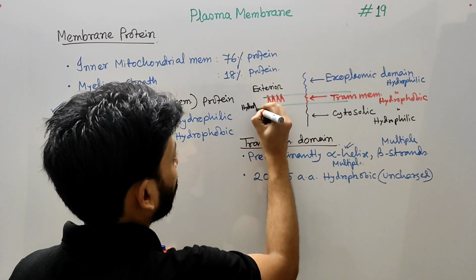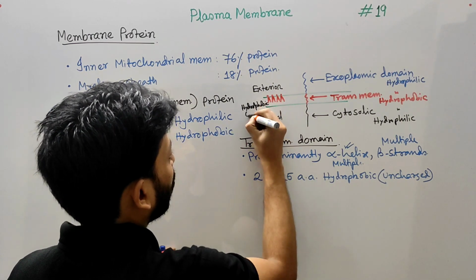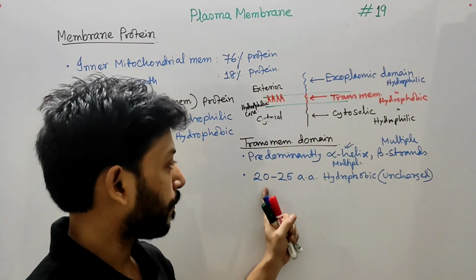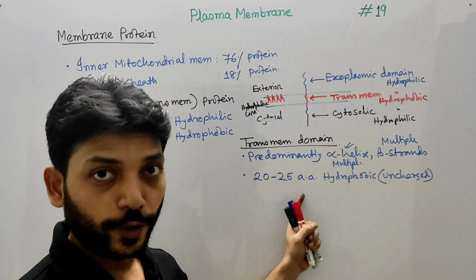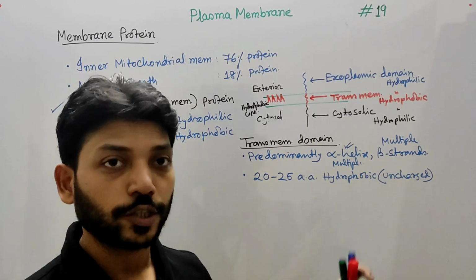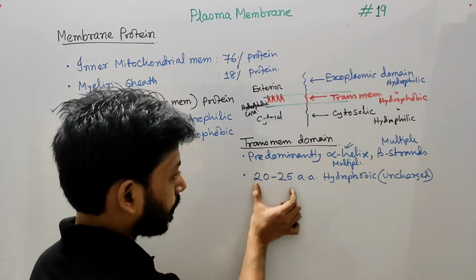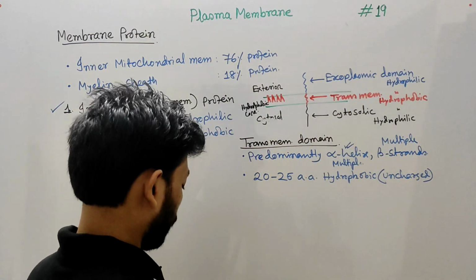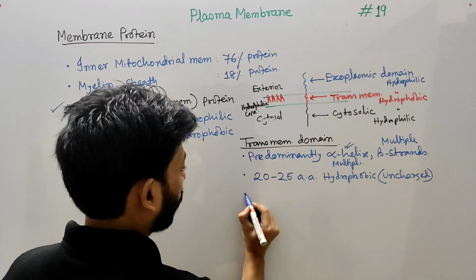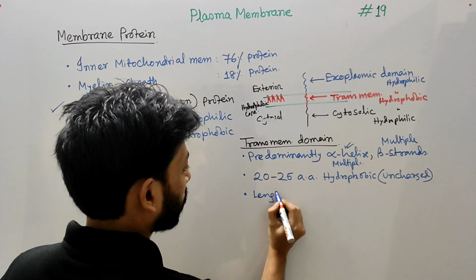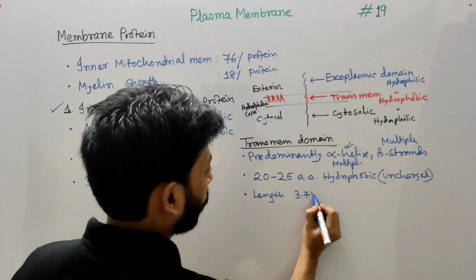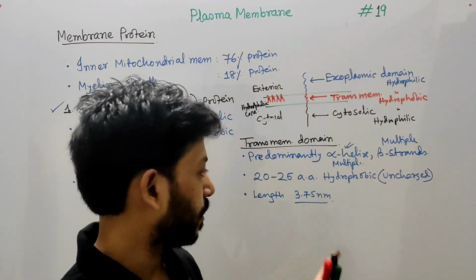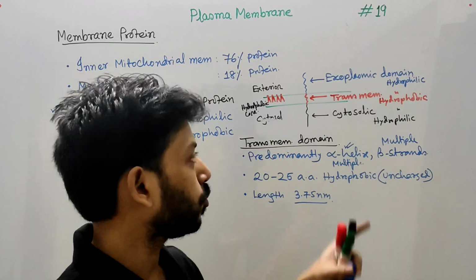This segment is spanned by 20 to 25 amino acids that are hydrophobic in nature and uncharged. The length these amino acids can make is approximately 3.75 nanometers. That is quite enough to span the membrane.